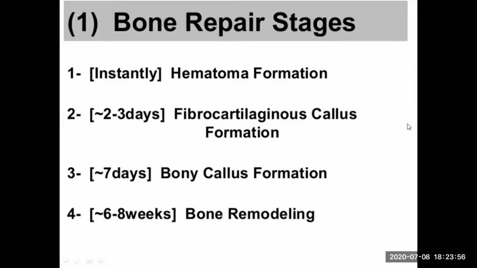Then within the 2 to 3 days of the fracture of the bone, the second stage is known as the fibrocartilaginous callus formation. This occurs after hematoma formation. As the name indicates, in this stage, the cartilage is forming along with the fibers and a roughly structured, not well-defined structure, which is known as callus, that forms at the point where the fracture occurs.